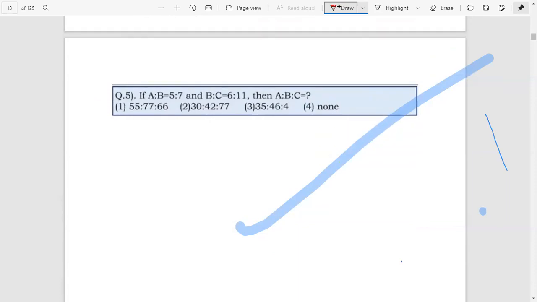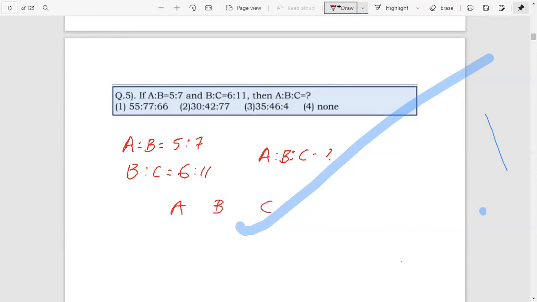We can check another question. Here, A is to B equal to 5 is to 7 and B is to C equal to 6 is to 11. We have to find what is A is to B is to C. Here B is 7, B is 6. Therefore, B is not equal, so we must use the symbol trick. What is that trick? A, B, C. Here A is 5, B is 7, here B is 6 and C is 11.